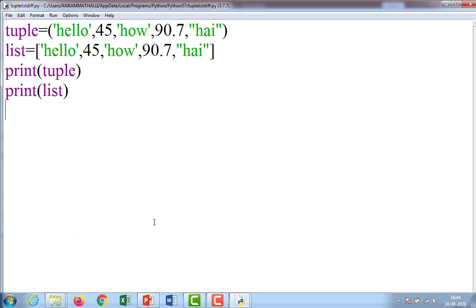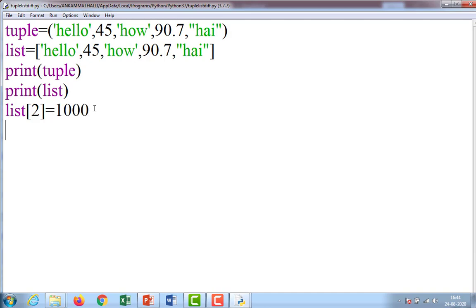Now suppose I want to do list of 2 is equal to 1000. Normally in the list, the 0th element is hello, the first element is 45 and the second element is how. Instead of how, I am going to modify it as 1000.